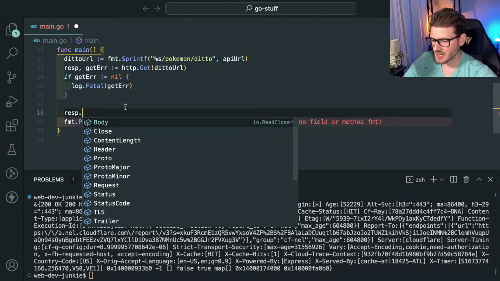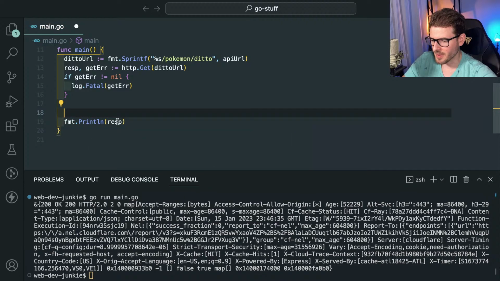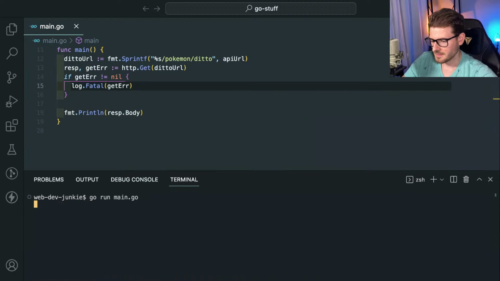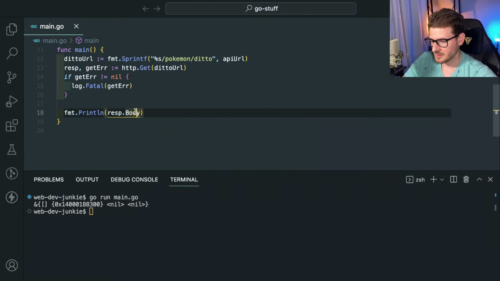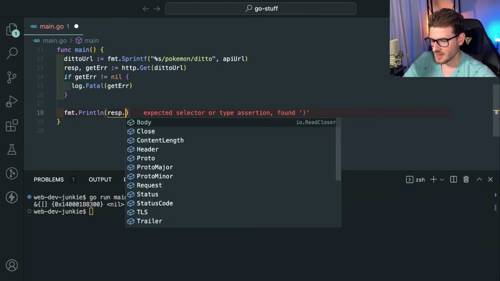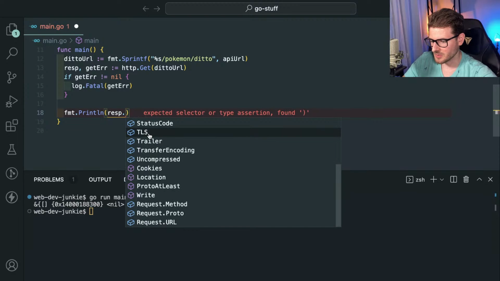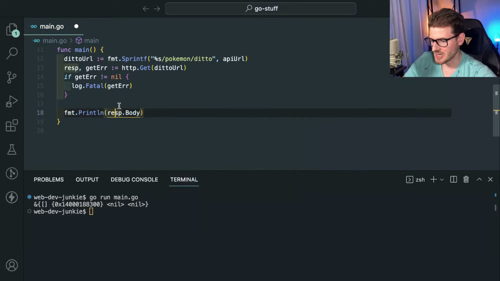What we want to do is get the actual body. So if I just print out the body here, we should get back, what is this? Is body an io.ReadCloser? Pretty cool, I guess.